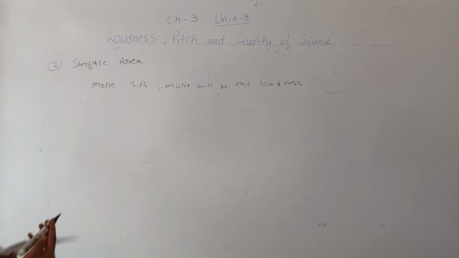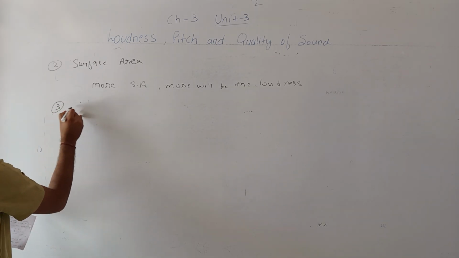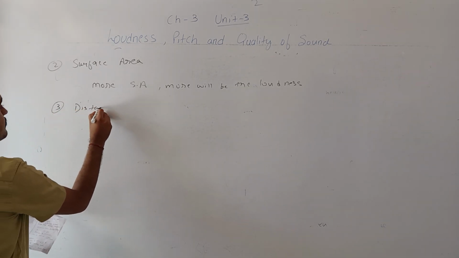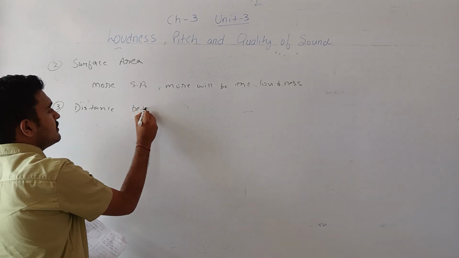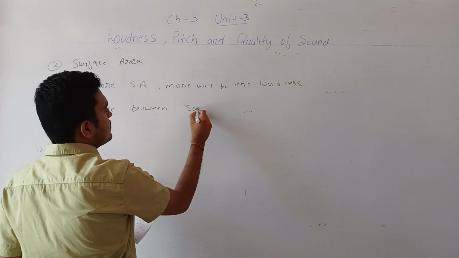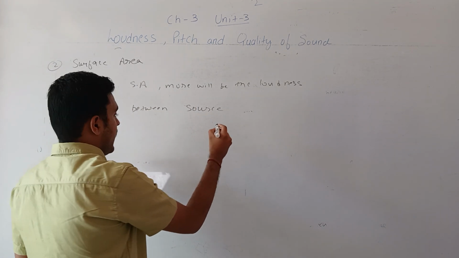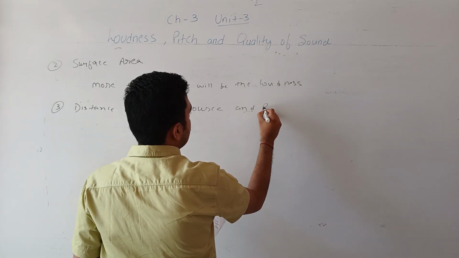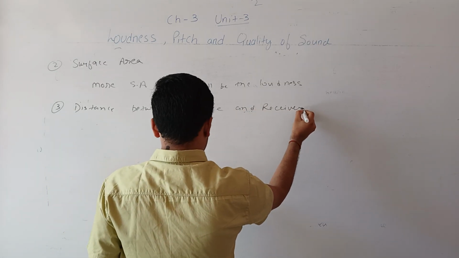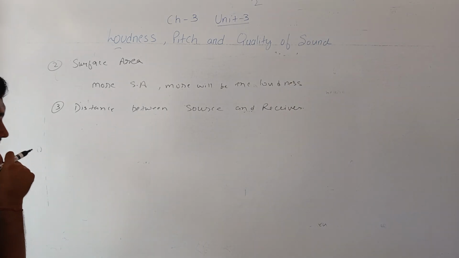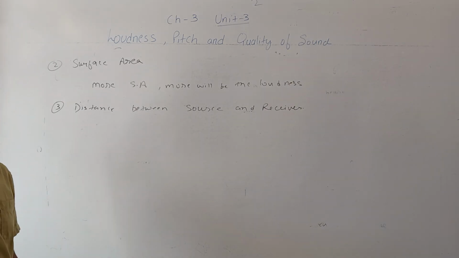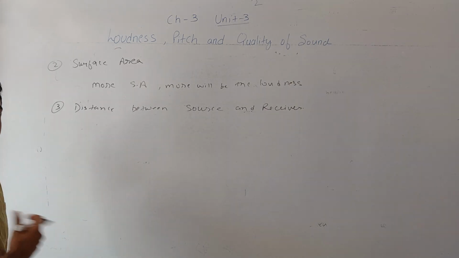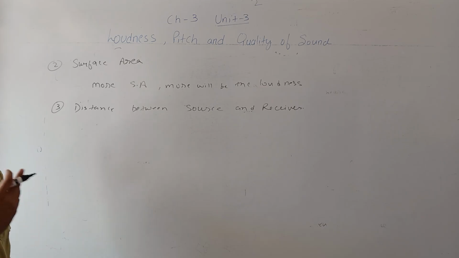The third factor is the distance between source and receiver. This is also understood: the farther we go from the source of sound, the weaker the loudness becomes.